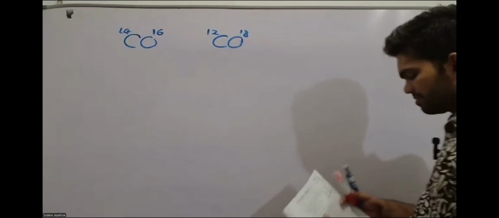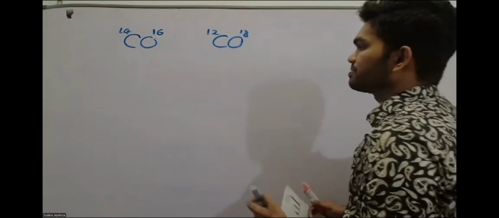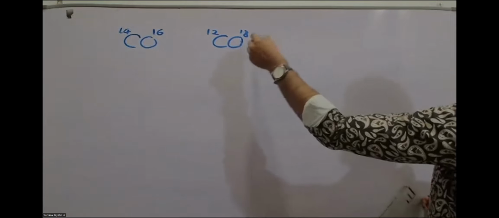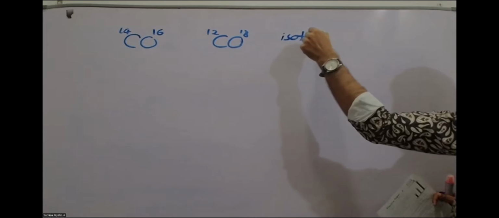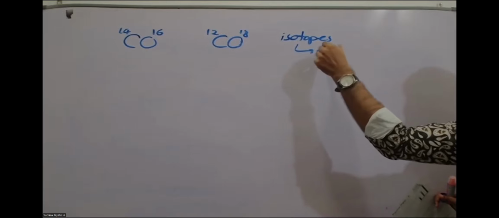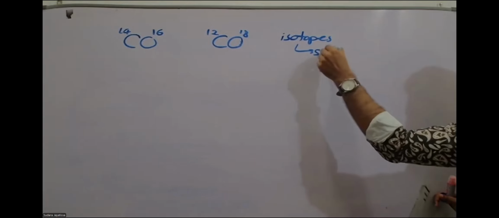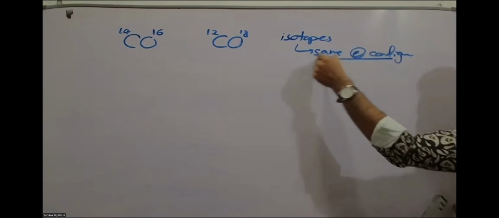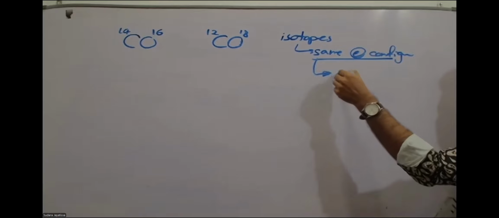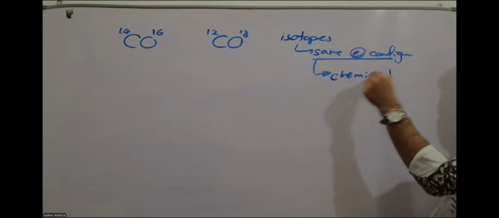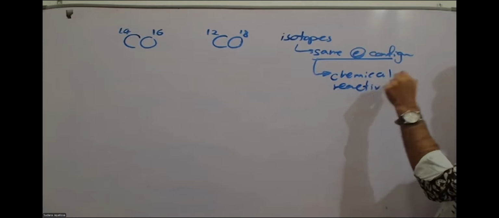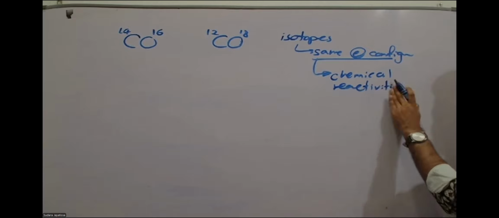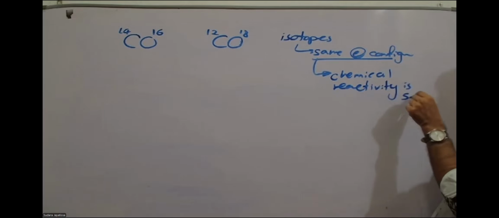Okay, so it's the same compound. So isotopes have the similar or the same electronic configuration. Because of the same electronic configuration, you can say their chemical reactivity is the same. So both carbon monoxide molecules will react in the same way. Reactivity is same. Okay, Lama?